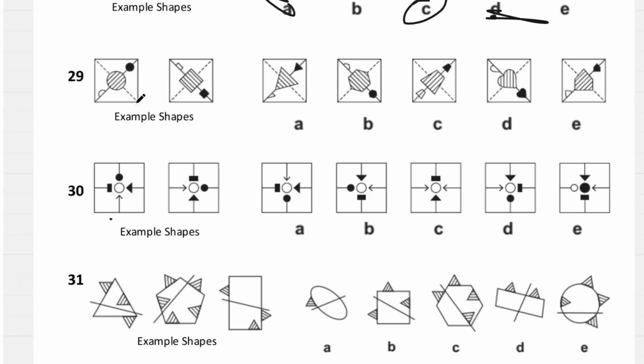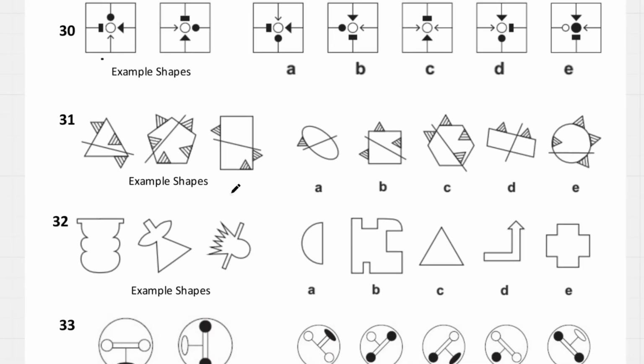And then 29, we always have a hatched line in the middle, and then it's going to be half the shape and then the whole shape is black. Half the shape and then the whole shape is black, so it can't be C. It has to associate with the middle one as well. So it can't be E, it's not in line with the shape. And next, the hatching is always diagonal in line with the black line, so it's not A and it's not C, it's going to be B.